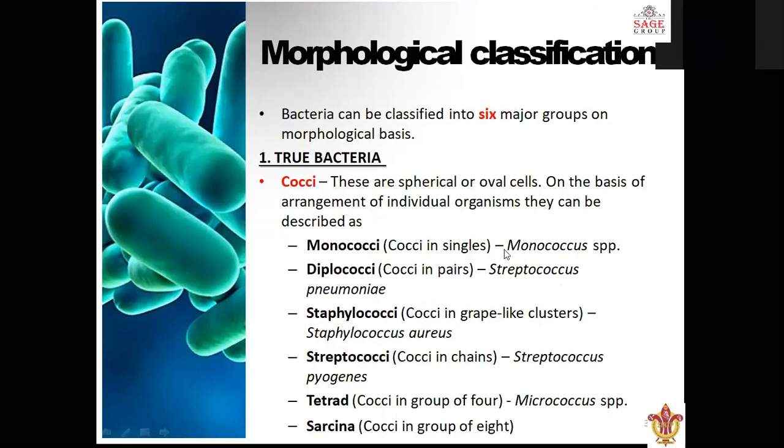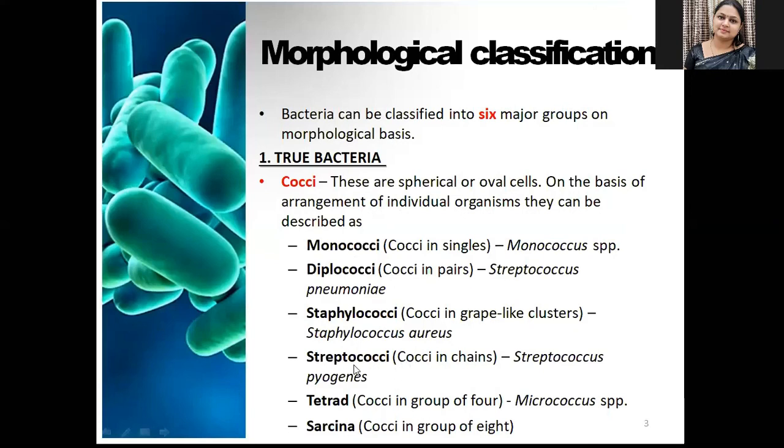Streptococci, if cocci are present in a chain, meaning one cocci and adjacent to it another cocci, and like that a chain is formed, then it is called streptococci. Example is Streptococcus pyogenes. Tetrad, if cocci are present in a group of 4, then it is called tetrad. Example is Micrococcus species.